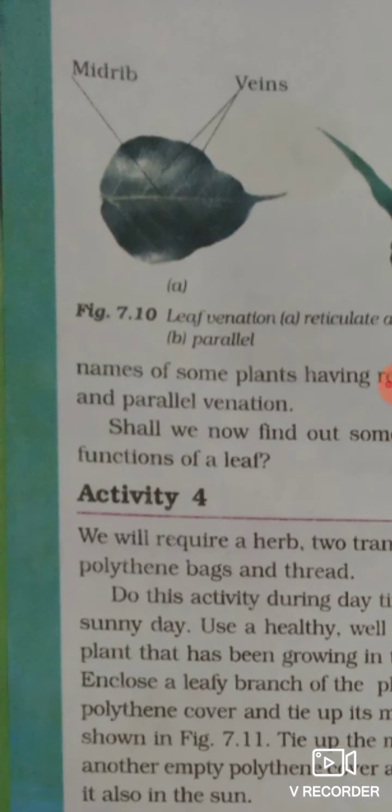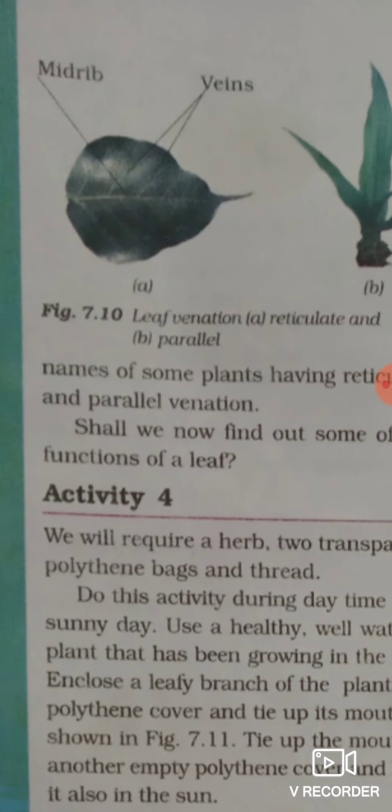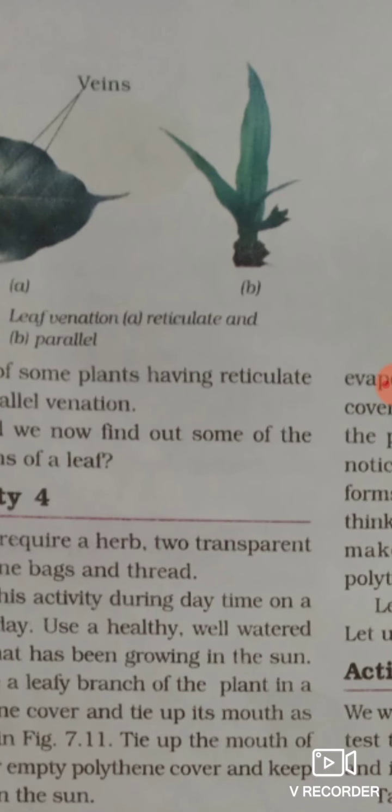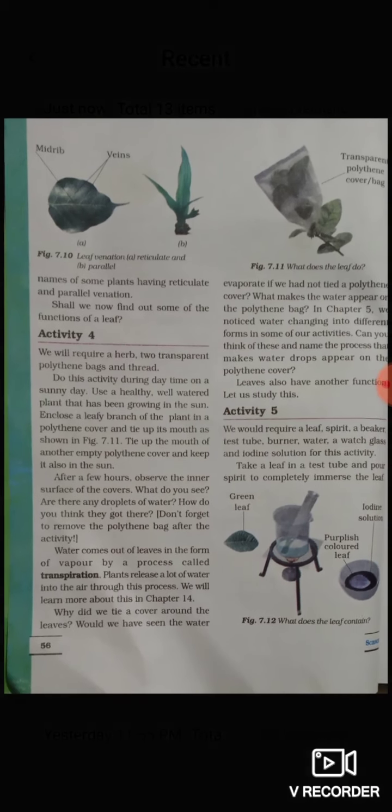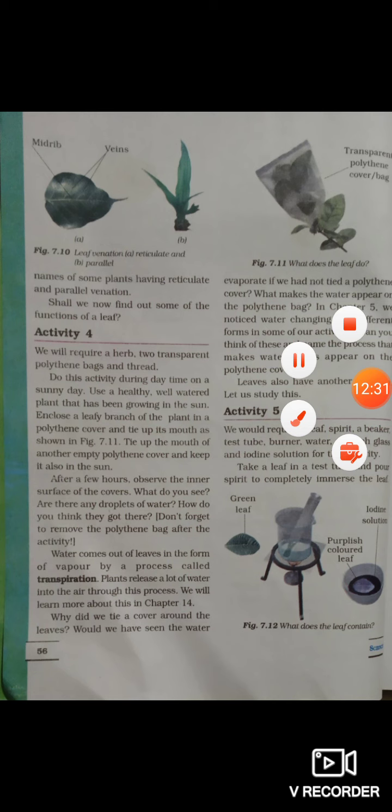This is the midrib, right? And this is parallel venation, where the veins are parallel to one another. In this one they are vertically parallel, and in this one they are horizontally parallel to one another. Alright. So this is called parallel venation.